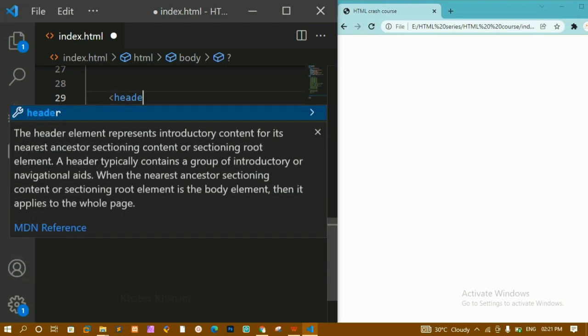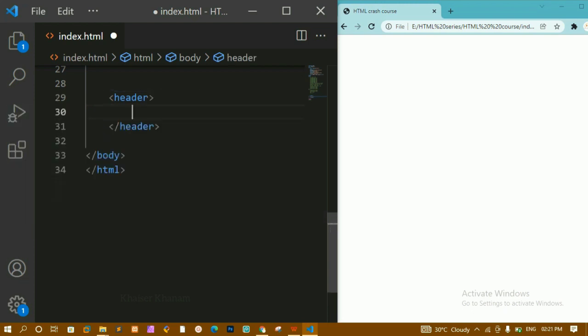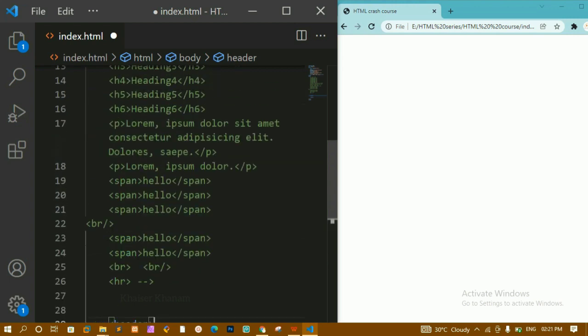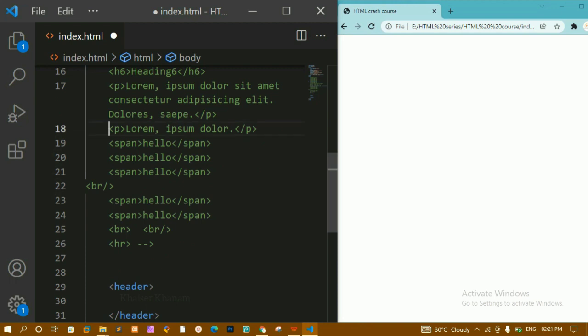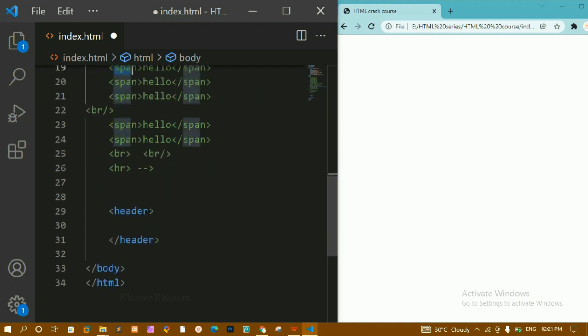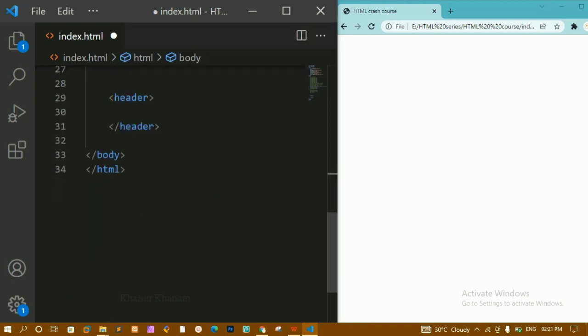Now first I'm just going to write here header, and these are called header elements, and these are nothing but semantic elements in HTML. Semantic elements are nothing but elements that have some meaning. As you can see here, header, by the name itself you can tell this will be used in the header, but with H1 you cannot tell what it is. If you are not aware of HTML, you will not be able to tell what H5, P or span stand for. But you can still see this name and tell, okay, this is the header part. This is how semantic elements, by the element name itself, tell us, yes, this is used in the header.